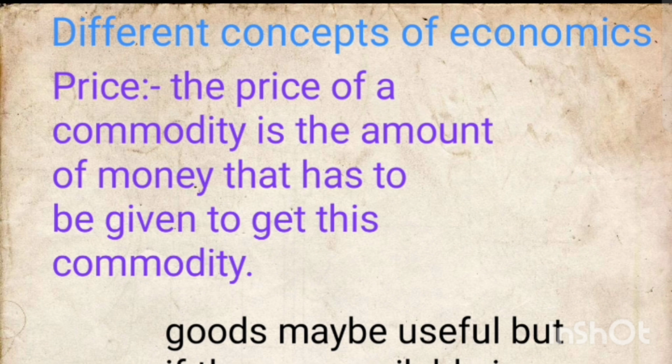Now the first concept is price. Now every commodity has its own price. Each and every commodity has its price. So what we can say, the price of a commodity is the amount of money that has to be given to get the commodity.